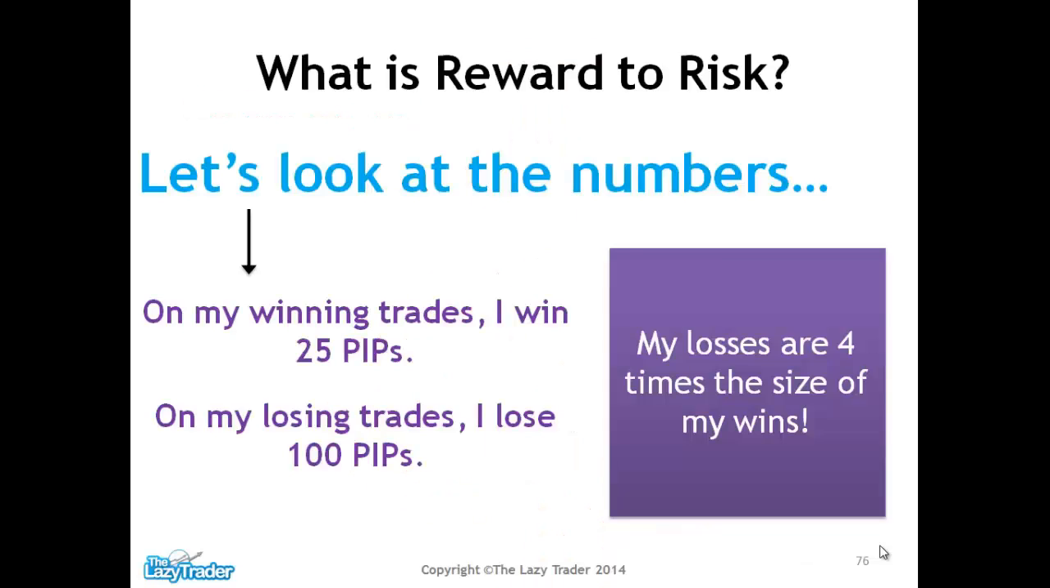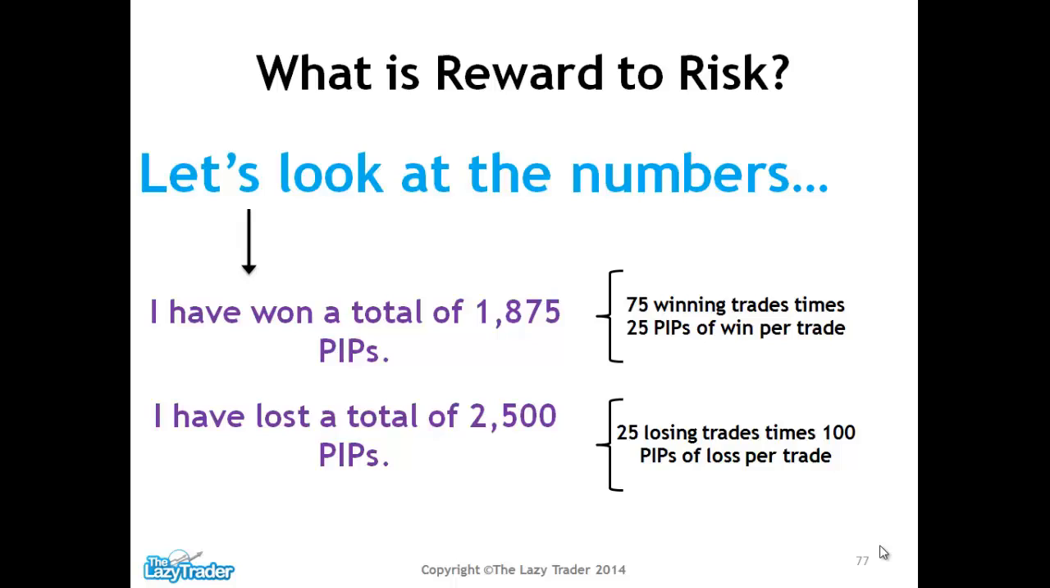Say, for example, on a winning trade, you win 25 pips, and on your losing trade, you lose 100 pips. Your losses are therefore 4 times the size of your wins. So even if you have more winning trades than losing trades, you'll still ultimately end up losing more because your losses will far exceed your wins. We don't want that to happen.